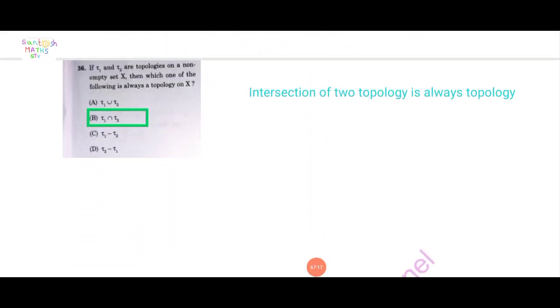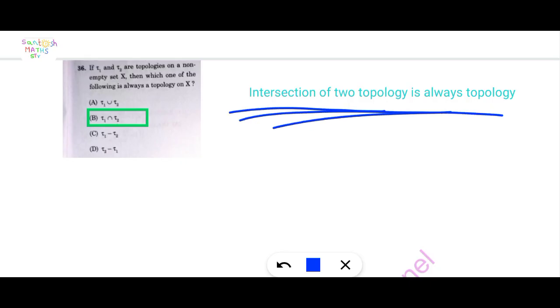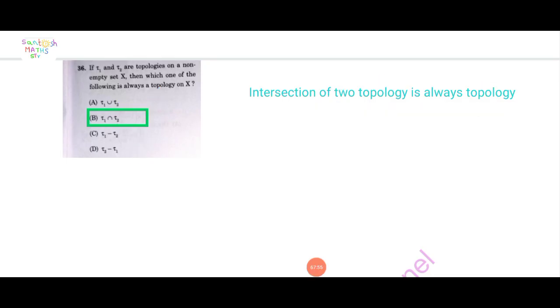Next question. If τ1 and τ2 are topologies on a non-empty set X, then which one of the following is always a topology on X? Here is one result: the intersection of two topologies is always a topology. The union may or may not be a topology. τ1 minus τ2 also may or may not, and τ2 minus τ1 also may or may not. Here A, C, D are discarded. Intersection is always a topology, so option B is correct here.